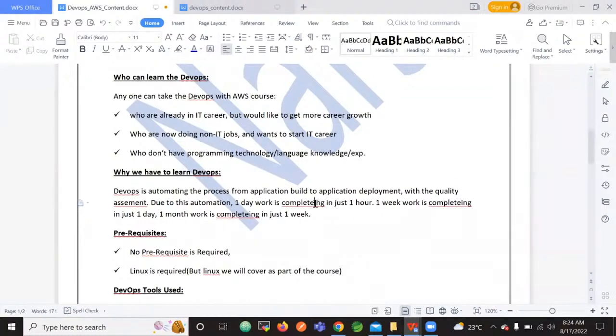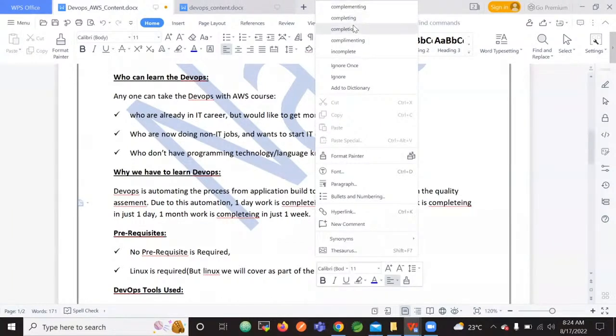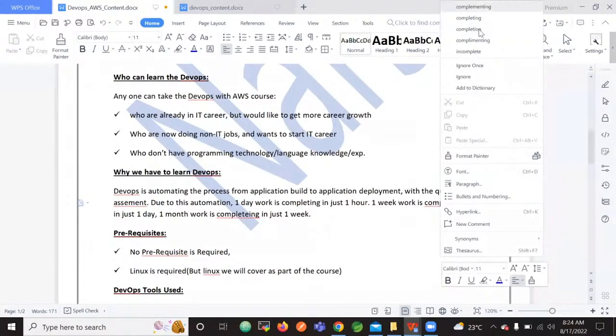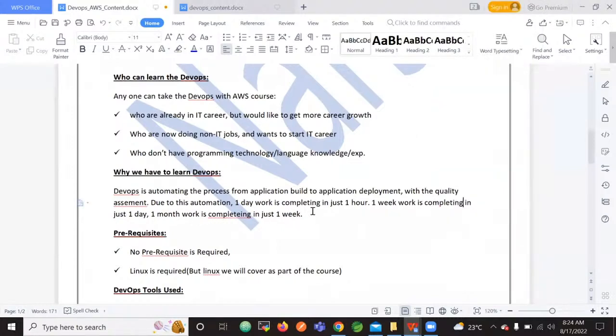Just 1 week. So we will get more productivity, in the sense of completing very quick, very fast, right?